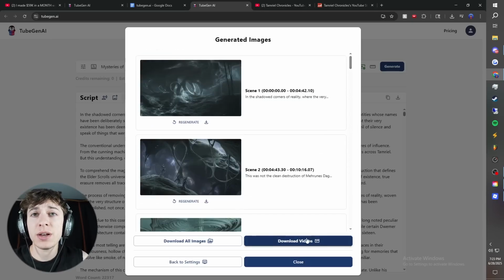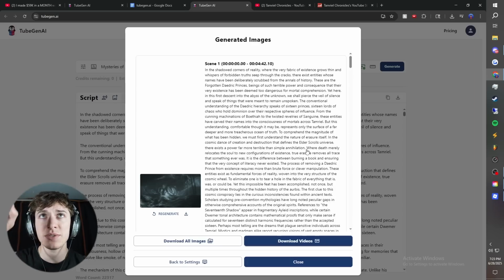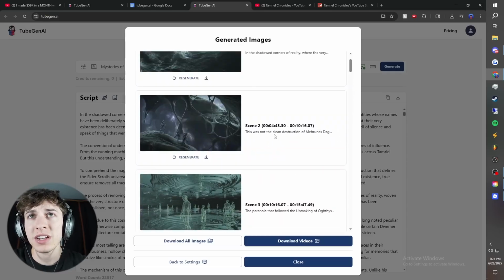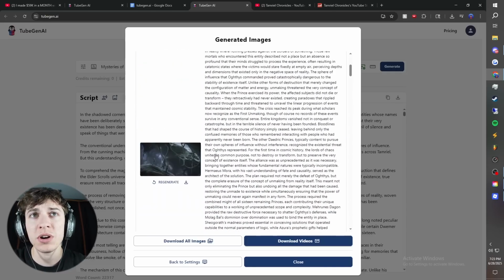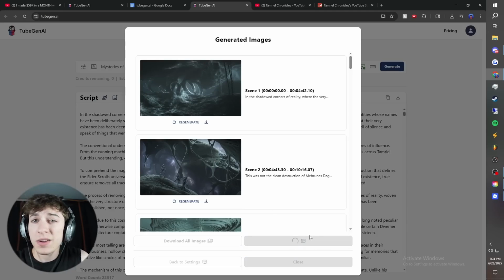Now, if you download them as videos, this is just going to automatically time everything for you. For example, the first image is from 0 minutes to 4 minutes, 42 seconds. So if you don't want to have to put this in your video editor and time this from 0 to 4 minutes, 42, you can just download them as videos. And if you press on any of these images, it tells you which part of the script TubeGen is using to create this image. So to make this as easy as possible for us, we're just going to press download videos. And converting them to videos, by the way, doesn't even cost any extra credits on TubeGen.